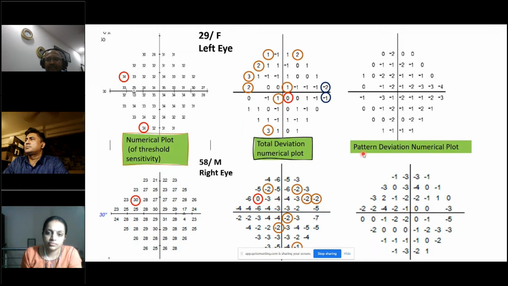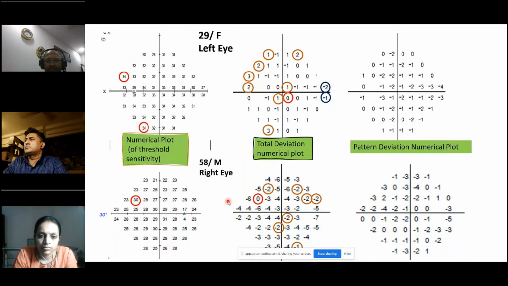So the 7th best point is taken, and then the resetting of the hill of vision is done. So I want to identify, from the general depression, what is the depression because of glaucoma alone. If you do this exercise here, you find that 30 is the numerical plot in this particular area that has been converted into 0. Now the computer will analyze the 7th best point. So it will start from somewhere around.